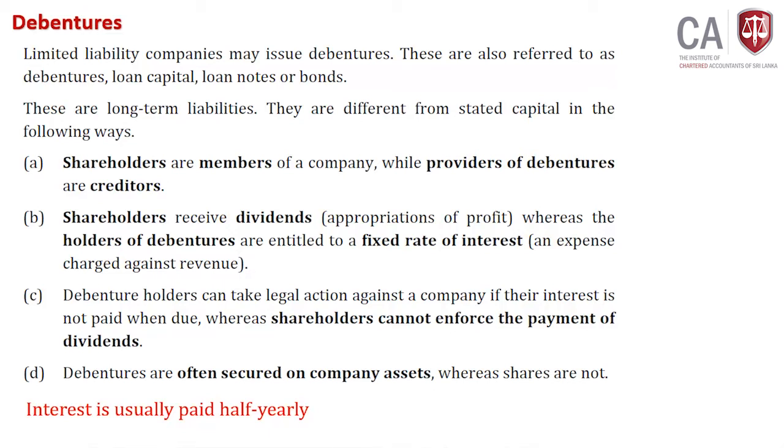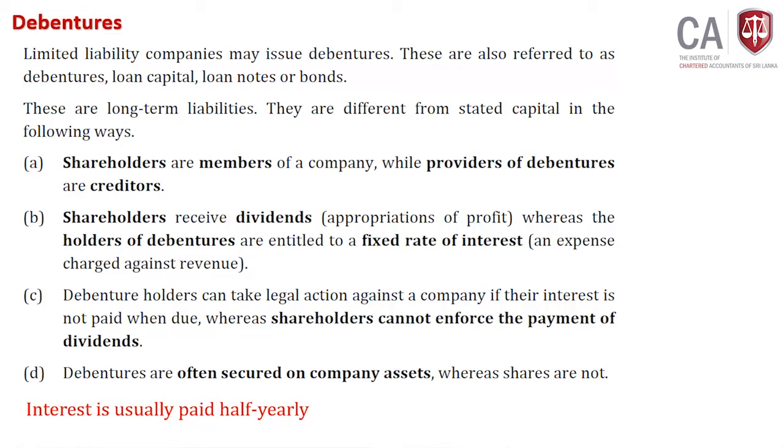Shareholders receive dividends, whereas debenture holders receive what? A fixed rate of interest. If you are a shareholder, your return is what? Dividends. Debenture holders, your return is what? Interest. All investors have a return in different ways.